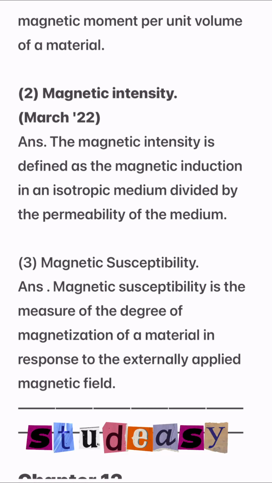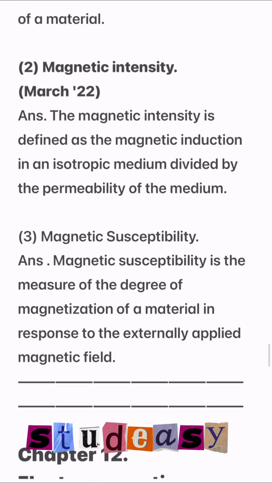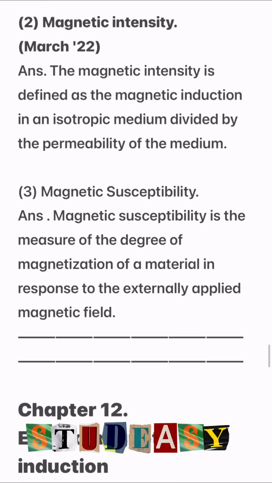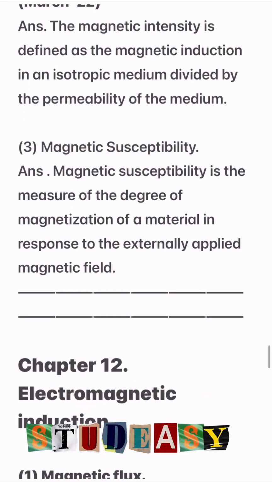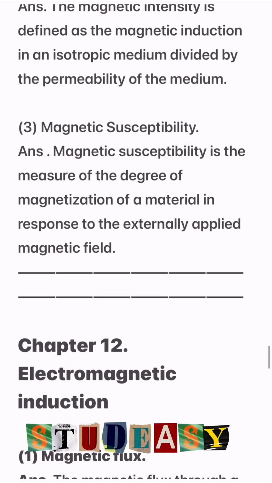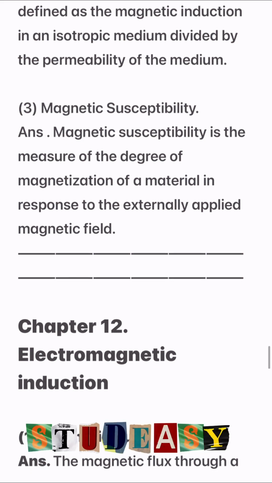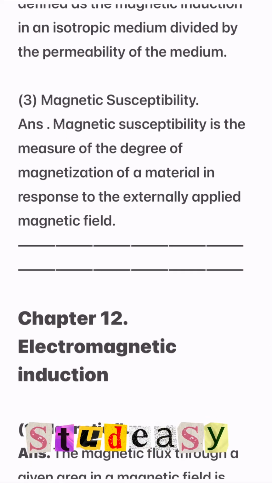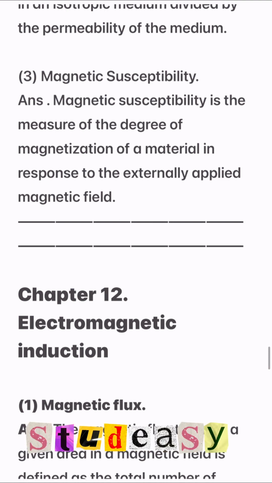The magnetic intensity is defined as the magnetic induction in an isotropic medium divided by the permeability of the medium. Number 3, magnetic susceptibility. Magnetic susceptibility is the measure of the degree of magnetization of a material in response to the external applied magnetic field.